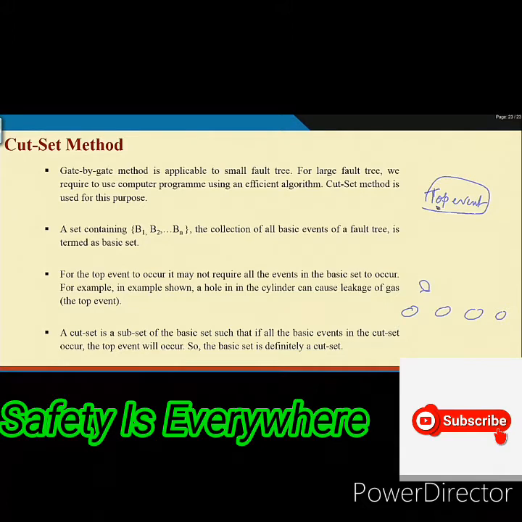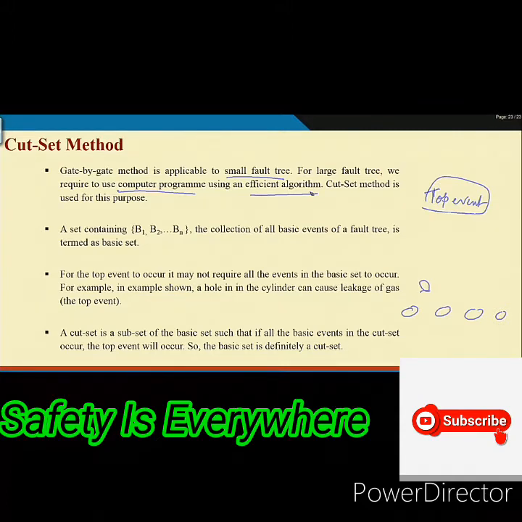So, that method is good for small fault trees. For large fault trees, you require computer programming, and you require an efficient algorithm for that purpose. The Cutset method is one such algorithm that will help in quantifying the top event probability through computer programming.